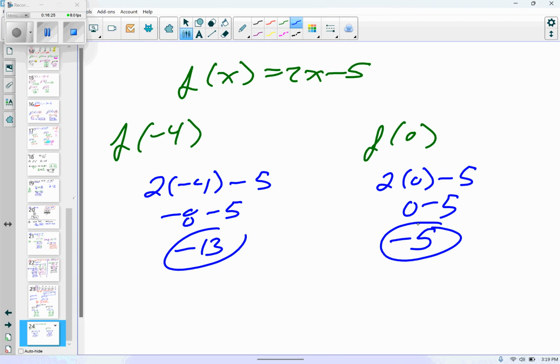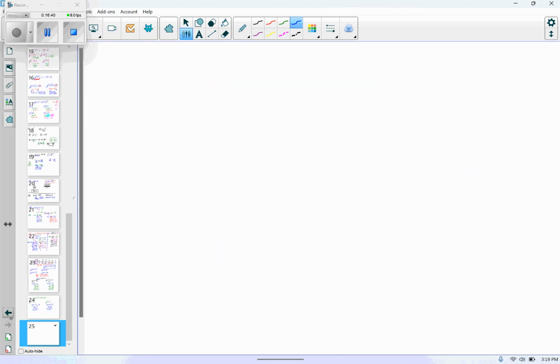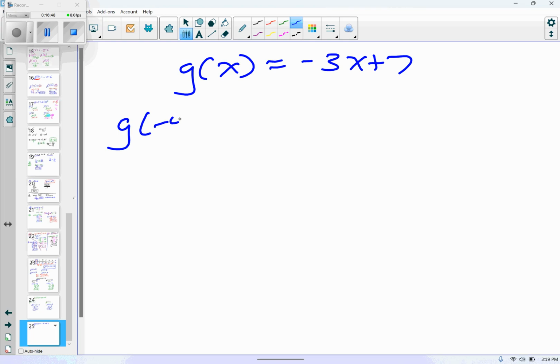All right. You guys ready for me to go to 25, 26, 27, 28? Good. Then they gave us g at x equals negative 3x plus 7. So we have g at negative 4, g at 0.